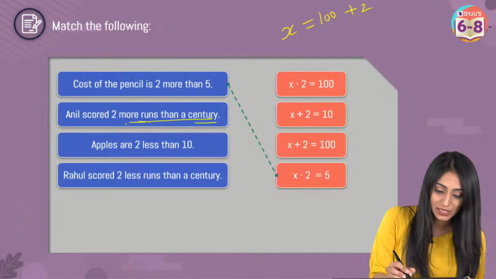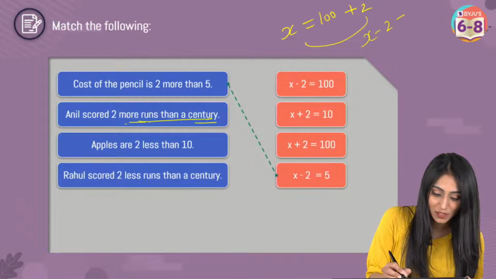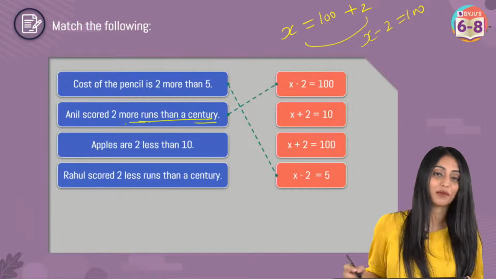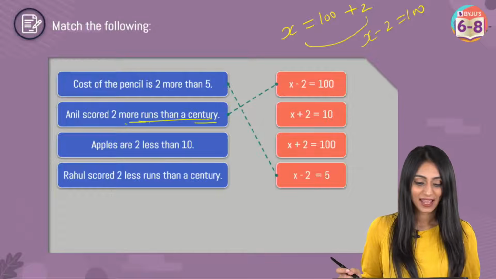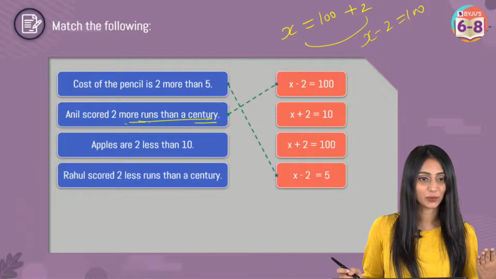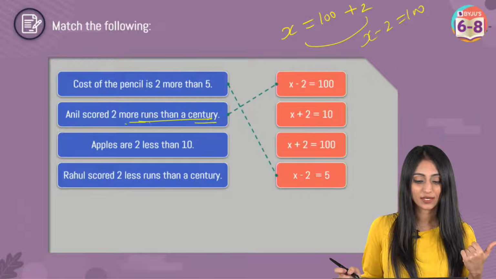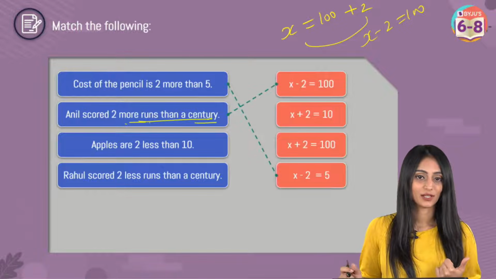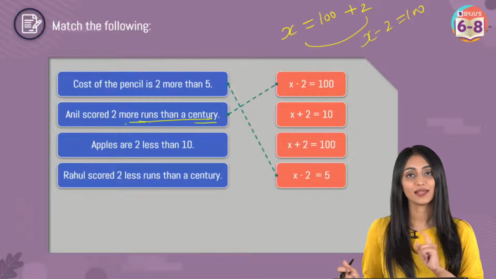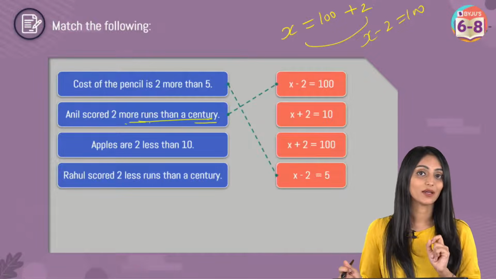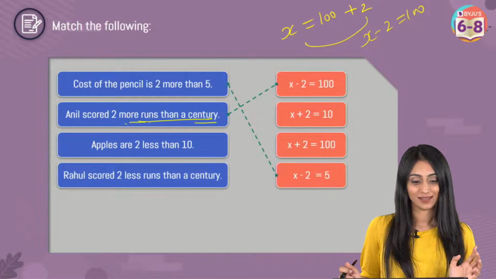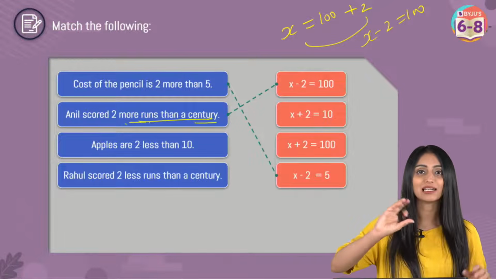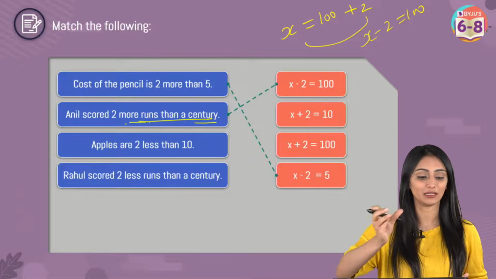So what I'll do is, if I take this 2 to the other side, this becomes x minus 2 equals 200. It matches with the first one, right? Yes. Talking about the third one, Pratiksha, x plus 2 equals 200. That's not possible. 2 more runs than century. Then 2 has to be added with century, with 100, not with the runs, right? Just translate the statement. Word by word you translate it.